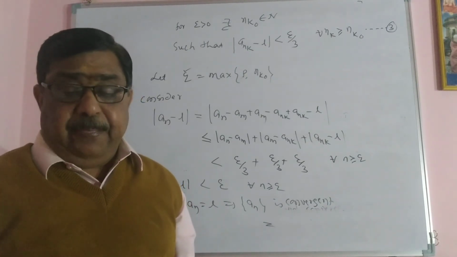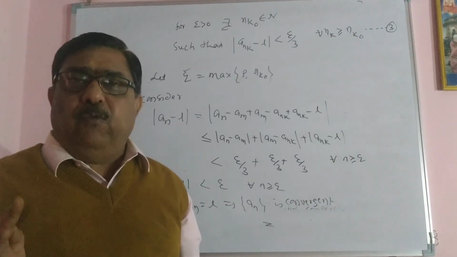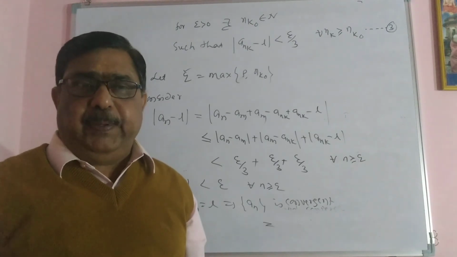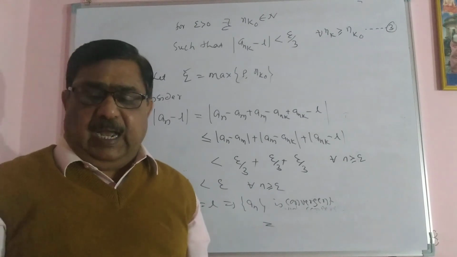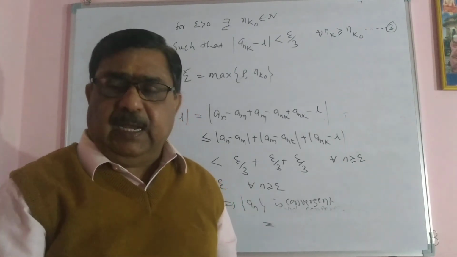So this is the subsequence and Cauchy sequence topic. Only one part is left in the sequence topic, that is limit superior and limit inferior. Perhaps in one class or two classes, I would like to complete your whole sequence topic in the next class. Thank you.